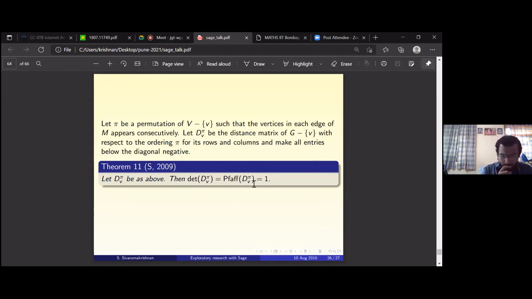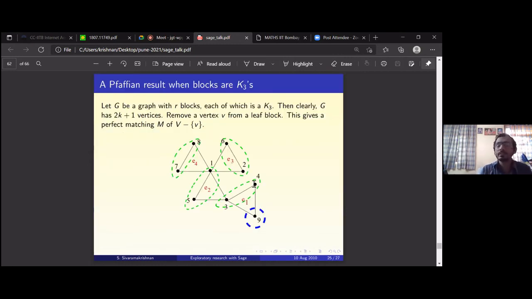In general, for this Pfaffian, you have to come up with some good order because of the rows and the columns. If you change it, skew symmetry and all may go. So you have to be careful about how to define the distance matrix and the skew symmetric version of it. The distance matrix is symmetric, so I wanted to somehow break it and introduce skew symmetry. I did it in some manner.